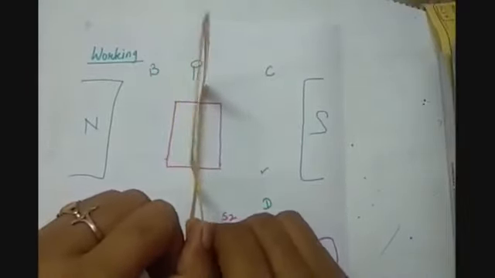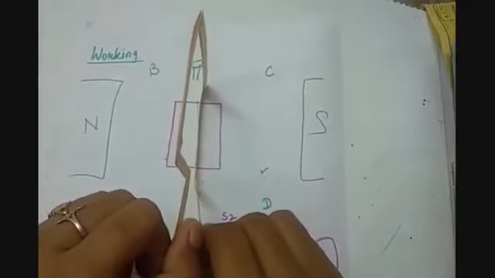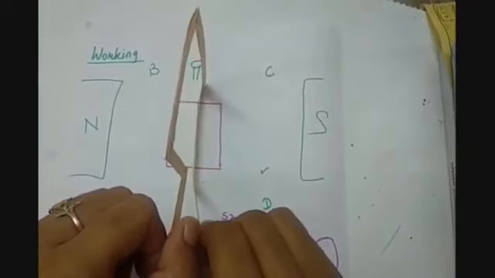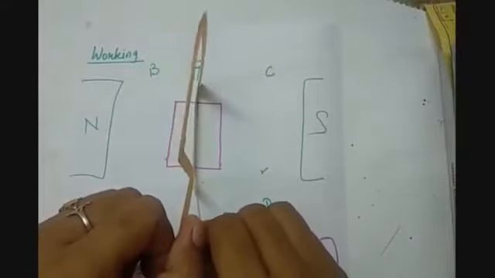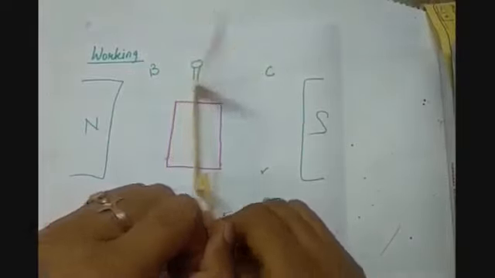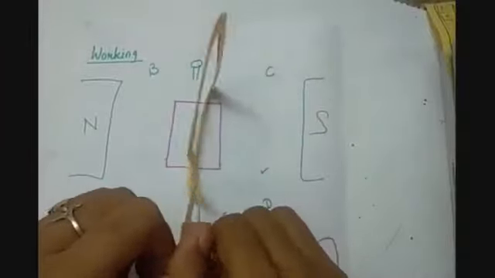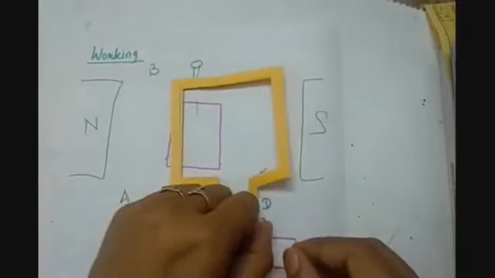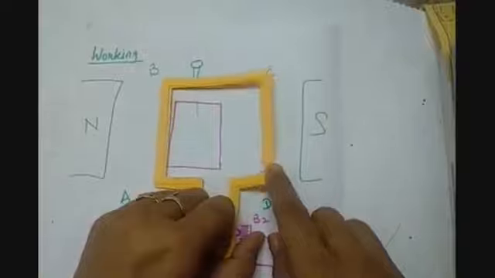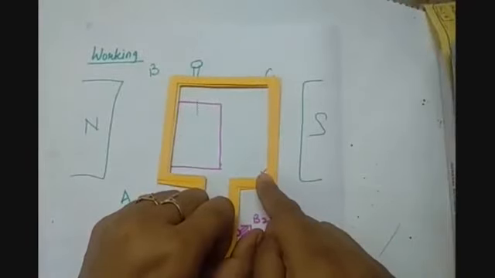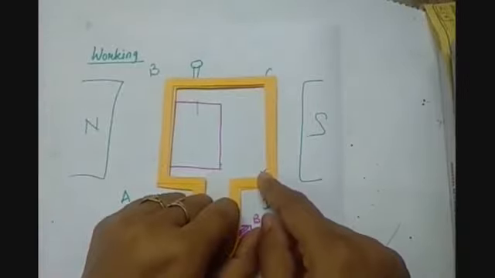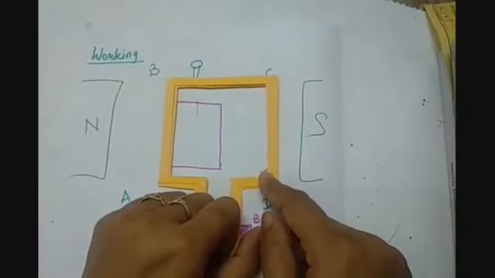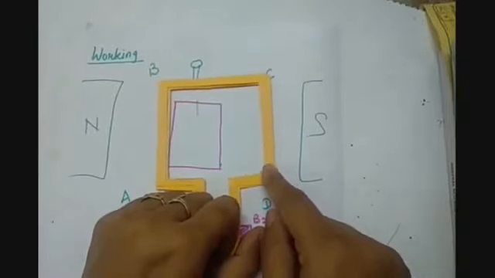Now you can understand that at this time the conductor is perpendicular to the magnetic field, so a larger number of magnetic field lines will pass through it. Then it will rotate like this. Now it becomes parallel to the field, so fewer magnetic field lines are there. Because of this variation, there is an induced potential difference in the armature coil.